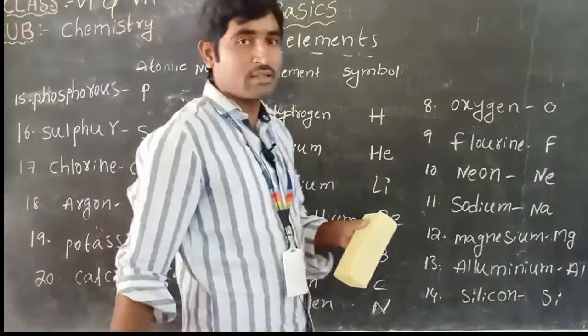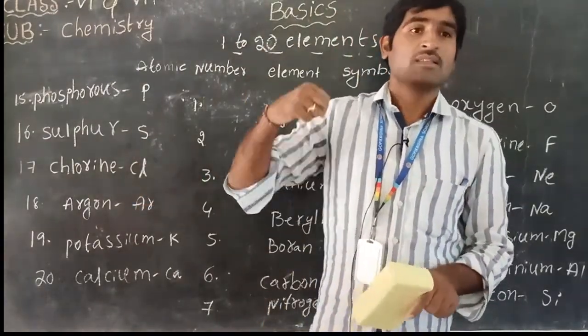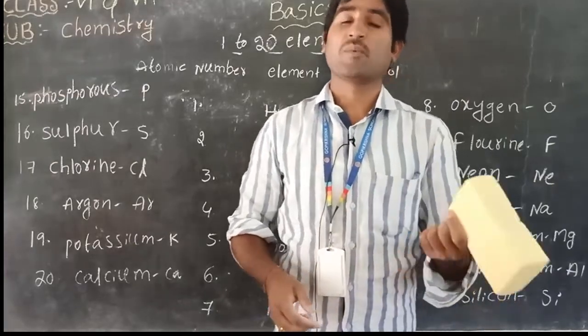Please children, you have to learn the elements orderly: elements, atomic numbers and their symbols. The remaining elements we will discuss in tomorrow's class. Thank you.